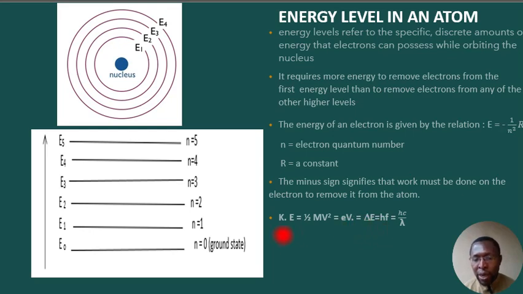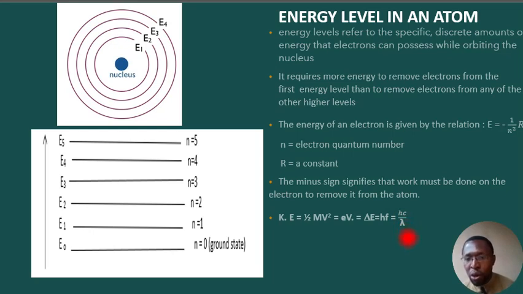Kinetic energy is also synonymous with the change in energy level, like E2 minus E1, and that equals hf, like we said earlier, the product of the Planck constant and the frequency. Again, this is also equal to the product of the Planck constant h times the velocity of light c, all over lambda.